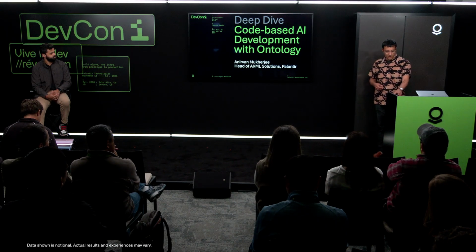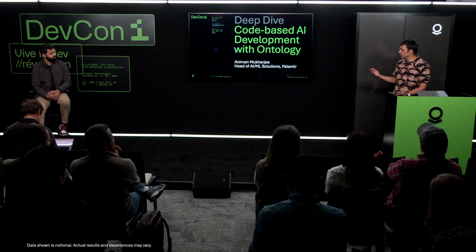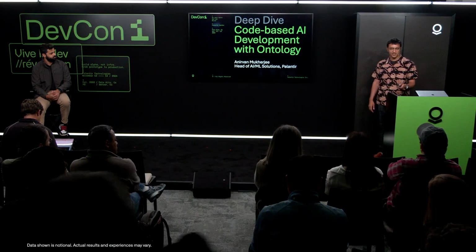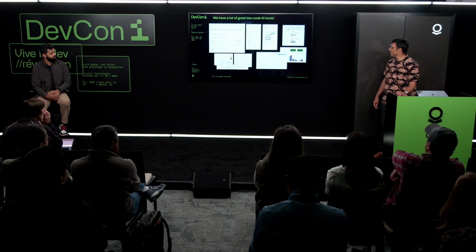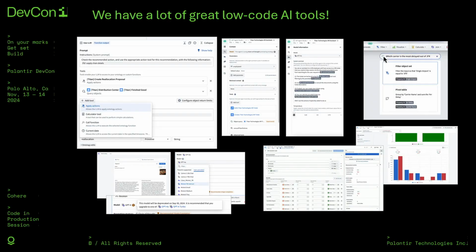And I think for anyone here who's built with AI in our platform, you've seen that we've taken a little bit of a different approach, right? We have a lot of wonderful low-code AI tools, right? Whether it's Logic, Agent Studio, Quiver, evals, and whatnot. And these tools have been great for us, right? They've allowed us to very rapidly do over 1,000 boot camps, work with cross-functional teams of data scientists and subject matter experts, get workflows into production. We have an insurance company with a chain of over 75 different agents that are reasoning using some of these tools.